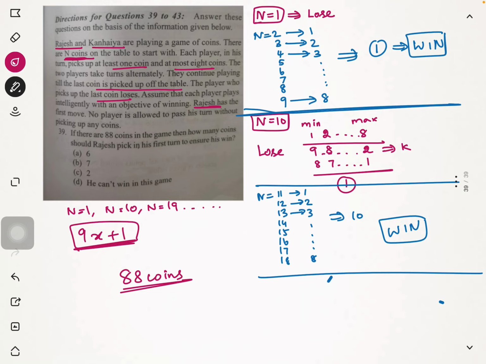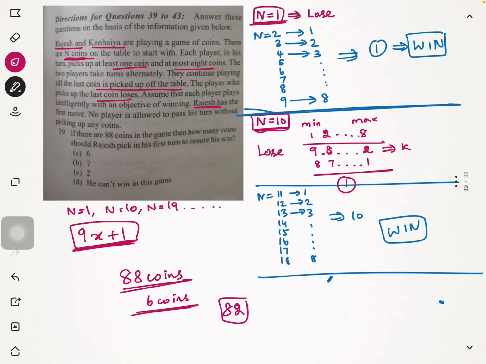So I need to leave Kanaya with 9x plus 1 number of coins. So how can I do this? I can do this by picking up 6 coins. Because if I pick 6 coins, Kanaya will be left with only 82 coins. And with 82, she will definitely lose. With 1 coin, she will definitely lose. With 10 coins, she will definitely lose.